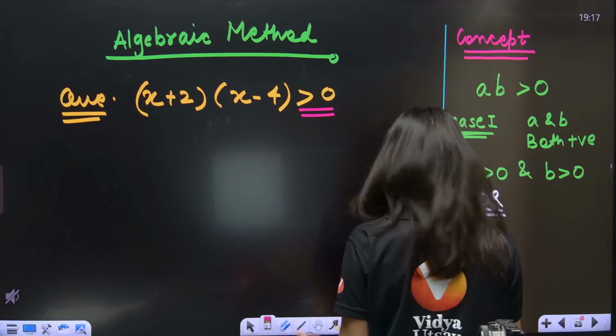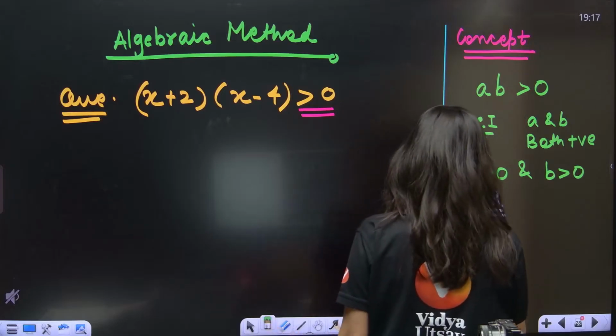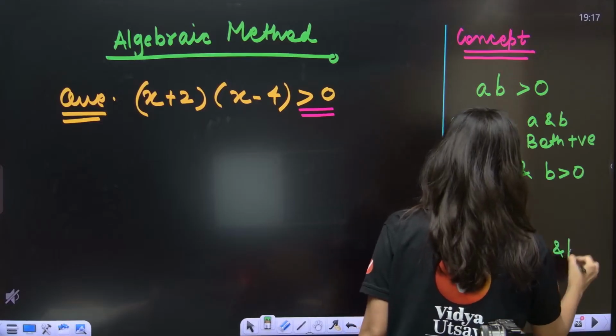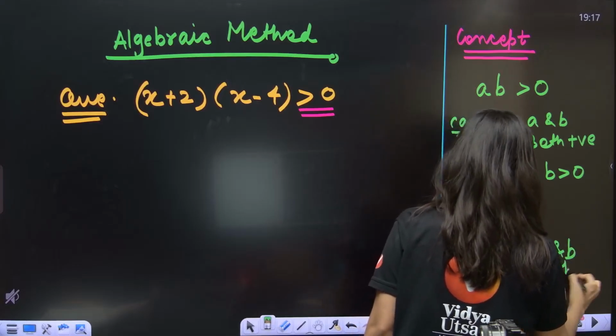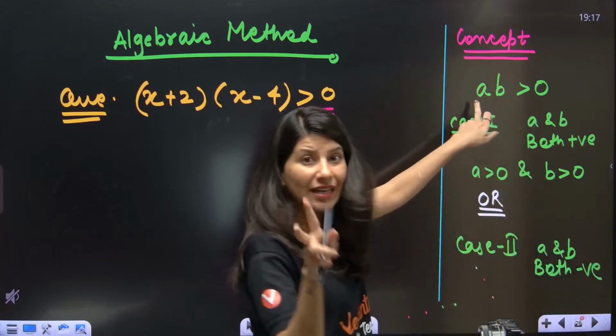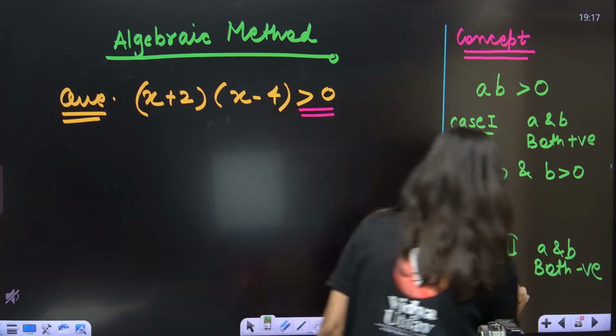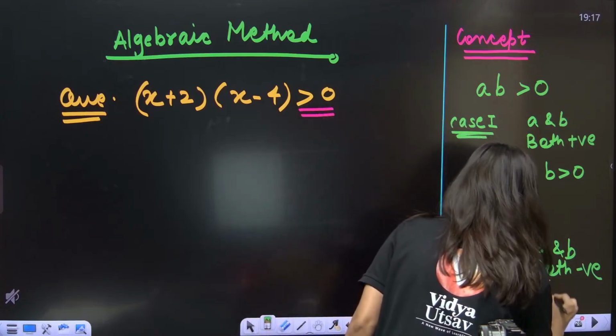Case 2 means both will be negative. Then also it's fine. A and B both negative. Both negative will also work. Two negative quantities multiplication will be positive. So A is less than 0 and B is less than 0.